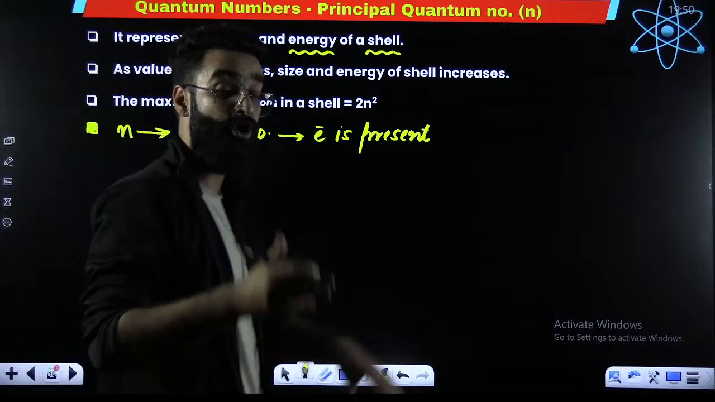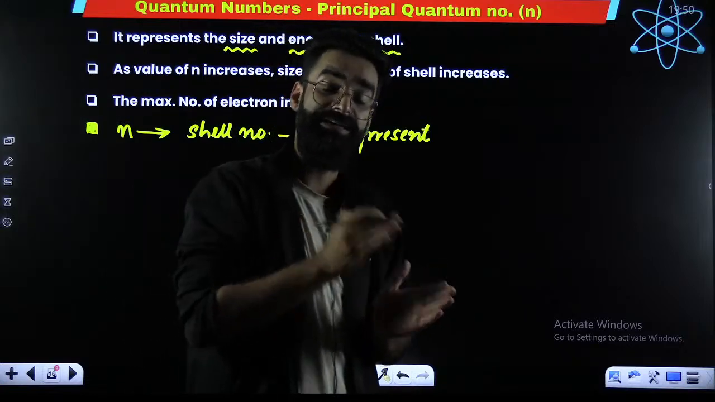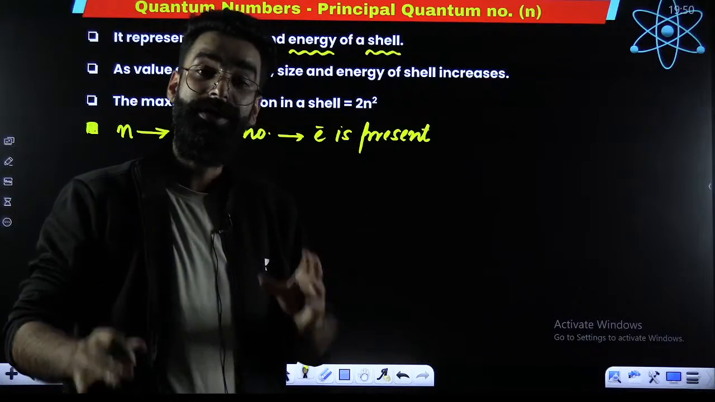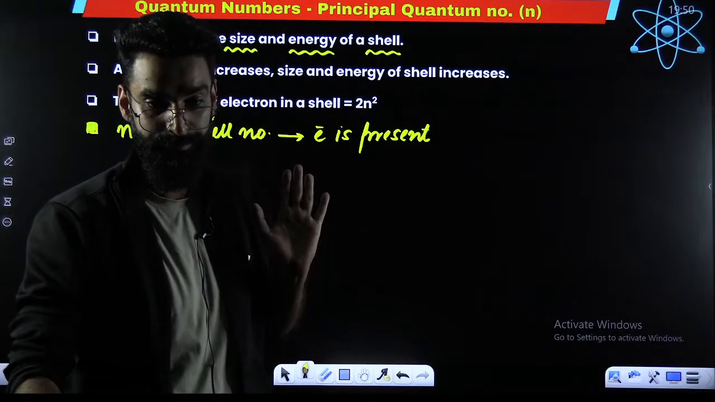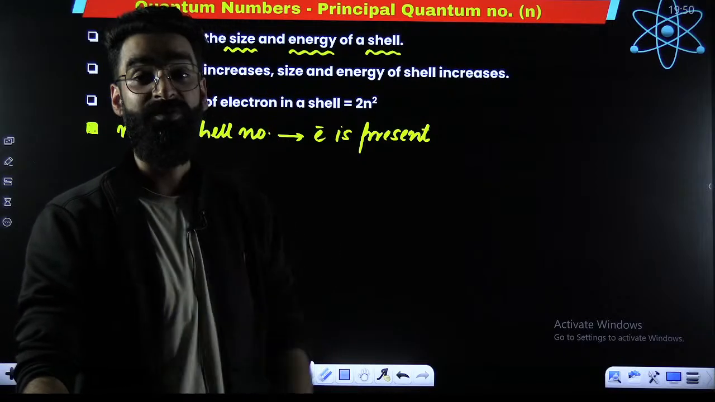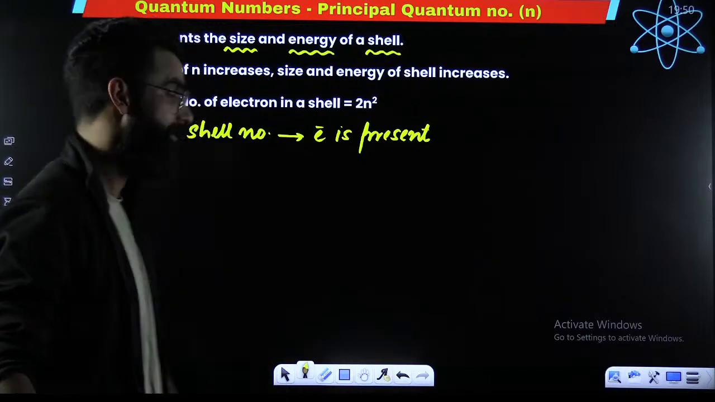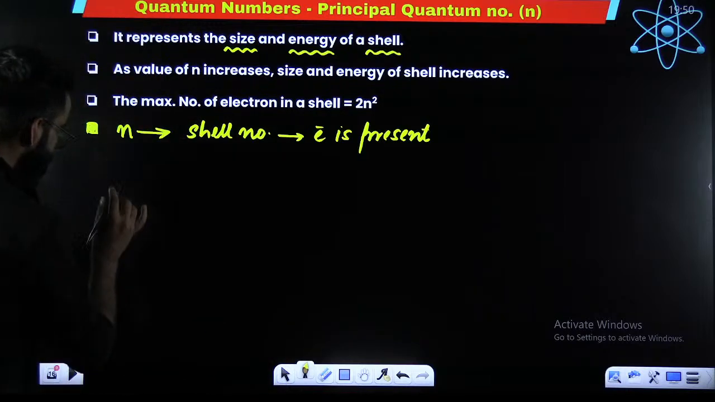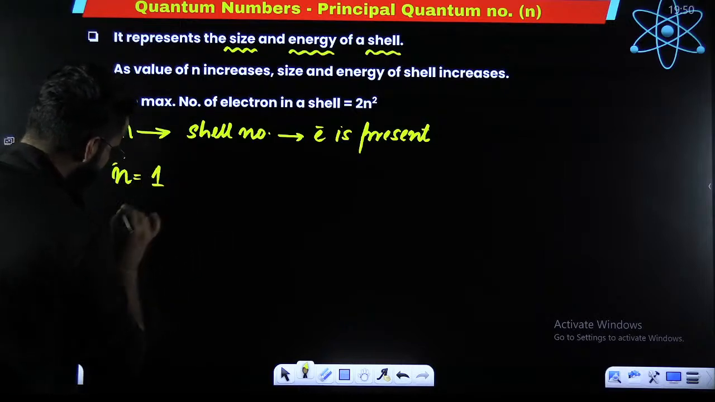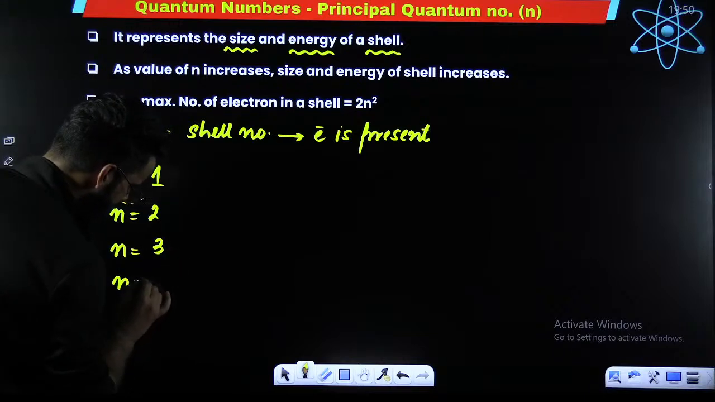Shells consist of subshells, and subshells consist of orbitals. So the principal quantum number is going to let us know in which shell the electron is present. Number one. Number two, this n can have different values. n can have value 1, 2, 3, 4.